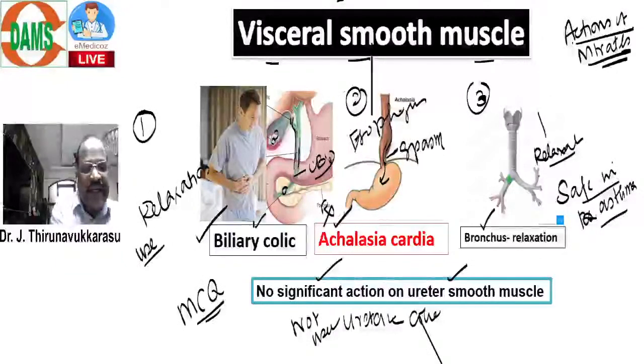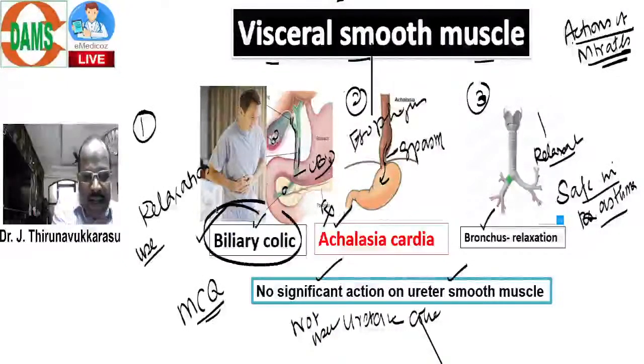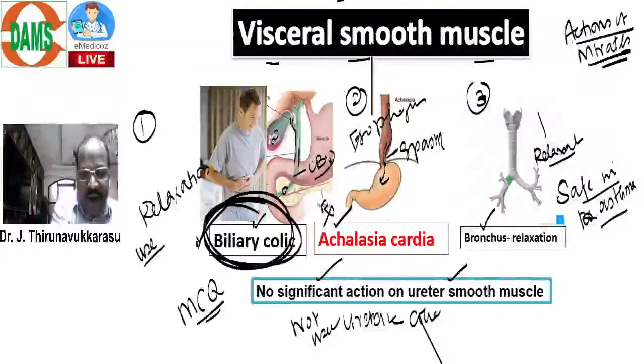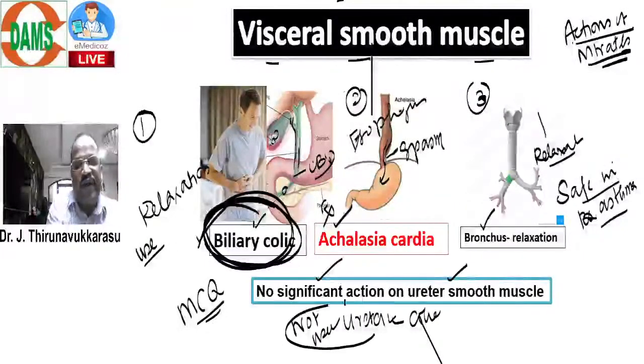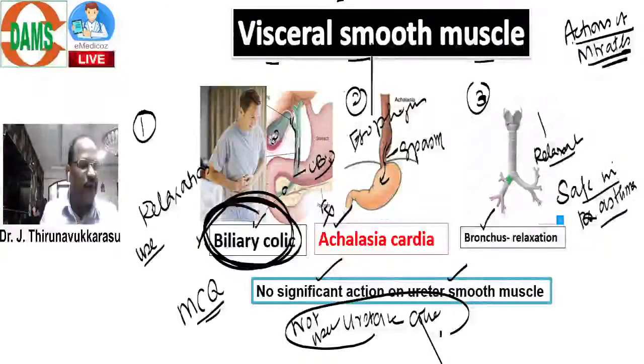So, nitrate is useful only for biliary colic pain. This point is important. They are not used for urinary colic. This is very important, okay? And then we finish visceral.